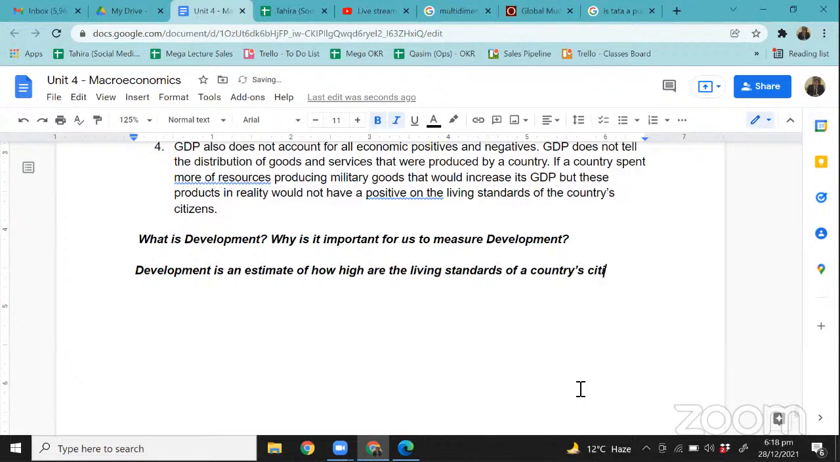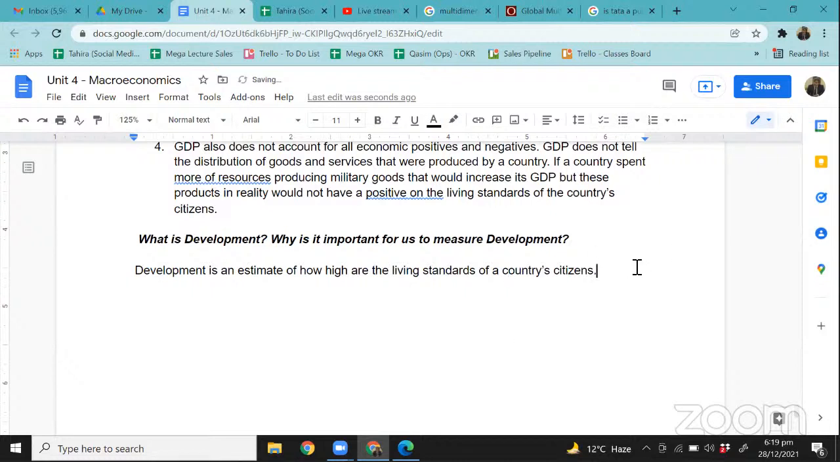So how much developed a country is, we always hear the term that this country is more developed, this country is less developed. Now, what do we mean by that? That we are looking at the living standards of a country's citizens, whether it has high living standards or low living standards, and we need to know what factors affect living standards, right? What factors or traits or characteristics affect the living standards of citizens in a country?